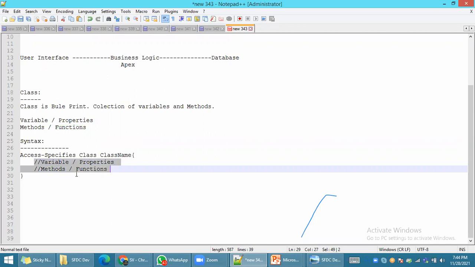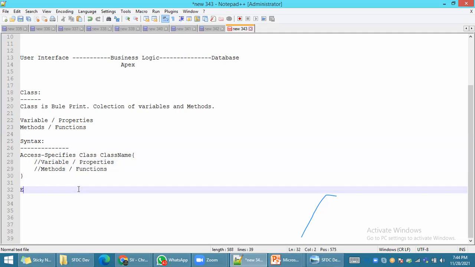Okay, we have to see how to declare variables, how to declare properties, and how to define methods. Once we define a method, what are the return types? We can discuss those things in detail. Here, for example, what is an example?